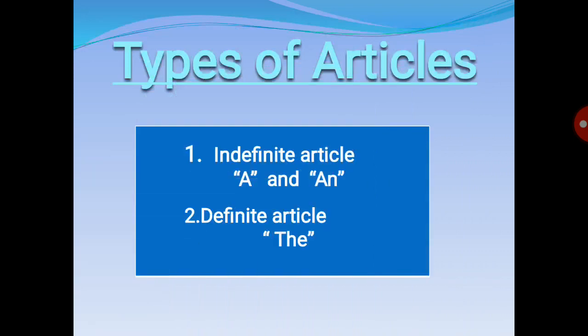So here, types of articles. There are two types of article. The first one is the indefinite article, and the second one is the definite article. In the indefinite article we will study a and an, their uses and definitions. In the definite article we will study its uses and its definition. So there are two types of article: indefinite article and definite article.